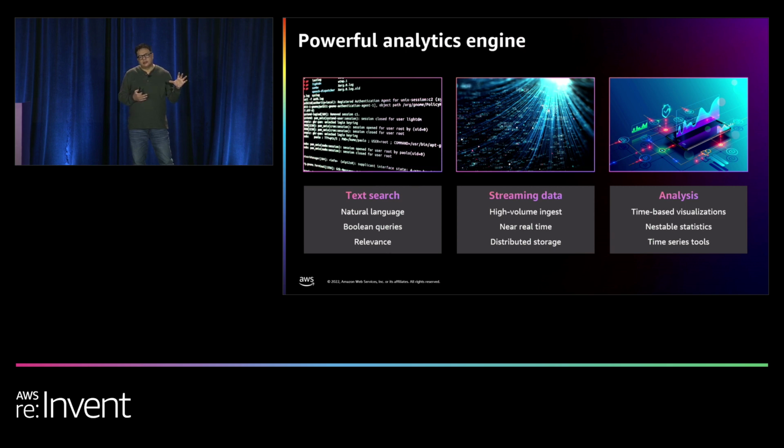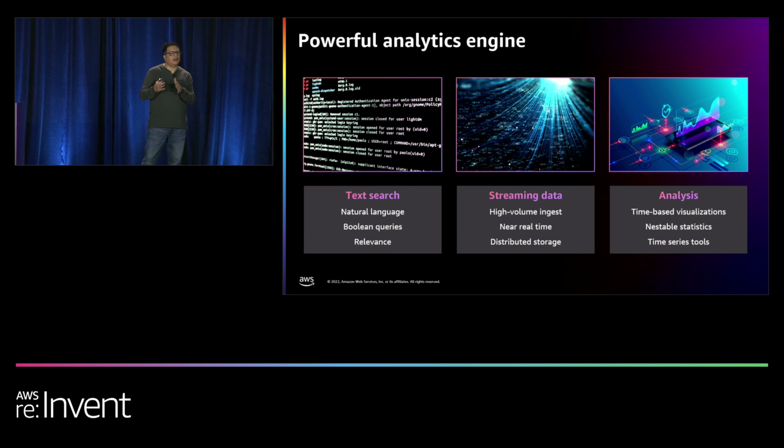For full text search, there are capabilities like natural language with relevant results. From the analytics perspective, customers bring in large amounts of real-time data. They ingest real-time data, and they can store, centralize, and analyze this data. With a variety of visualization options, they can bring in observability data, log data, trace analytics data with OpenTelemetry, security analytics, and anomaly detection. So these are the use cases for OpenSearch.